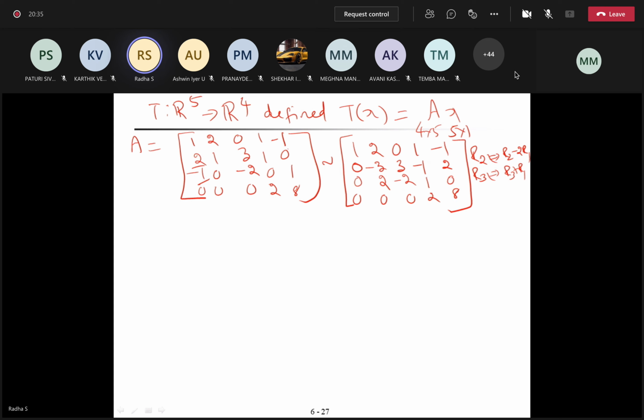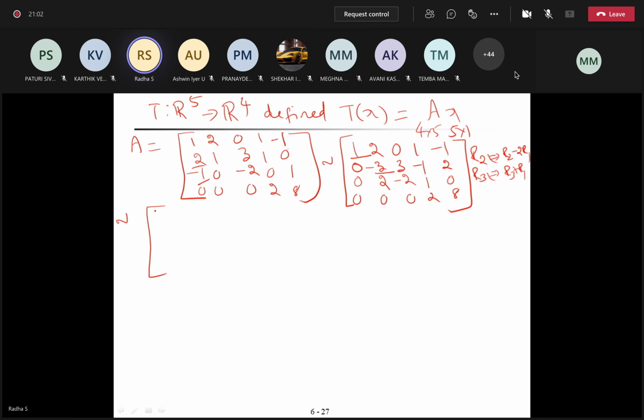Yes, ma'am. Now which elements? Now what we have to do is this is the first non-zero element. Below this we made 0. In the second row, the first non-zero element is minus 3. So below this we need to make 0. How to make it 0? We have to make this 2 alone 0, the other is already 0.